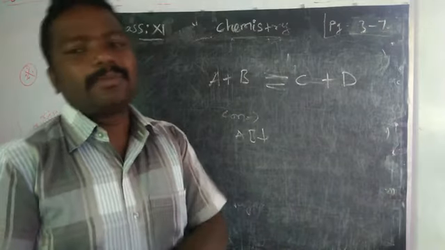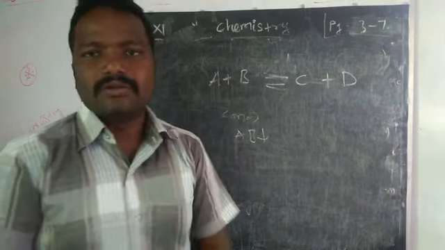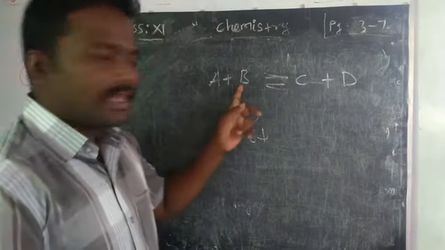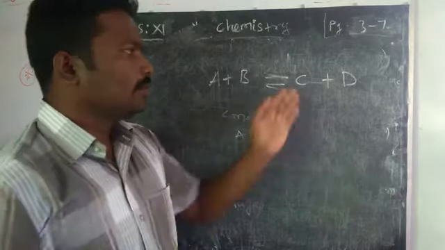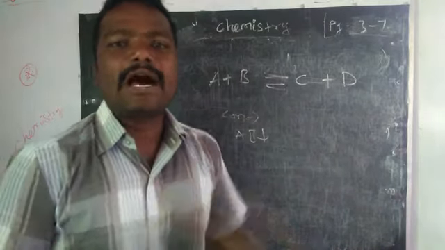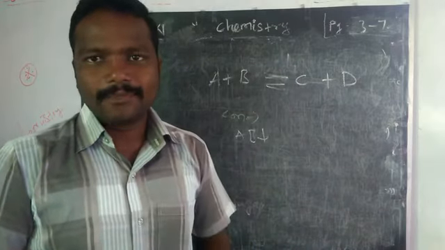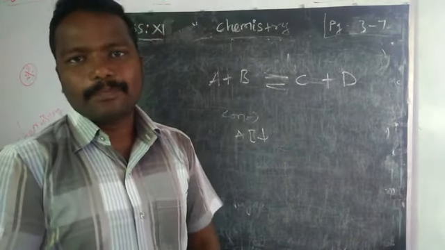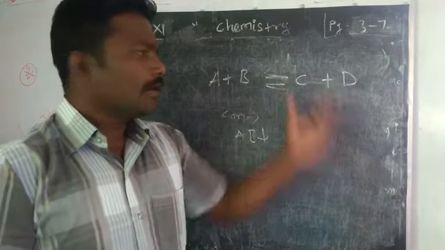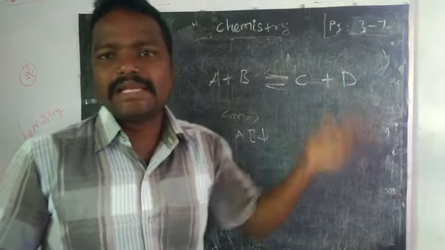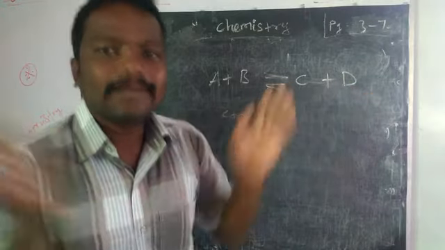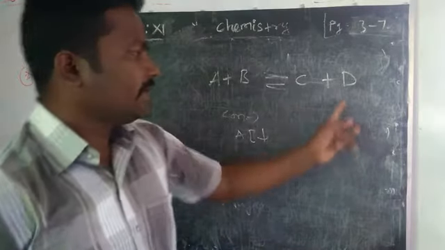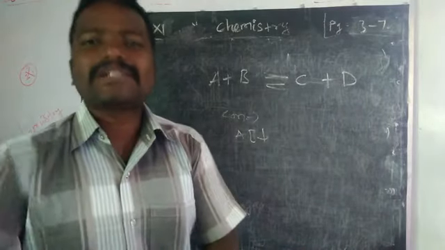increase. At the same time, we can say the rate of forward reaction little by little will increase. How? See, AB is combined into CD. That formation of forward reaction will increase. Okay. So the rate, speed of forward reaction in the beginning may be high, but after some time what will happen? After forming enough amount of CD, the CD will combine with each other again. The product CD combines, it will form AB again. So that is reverse reaction.